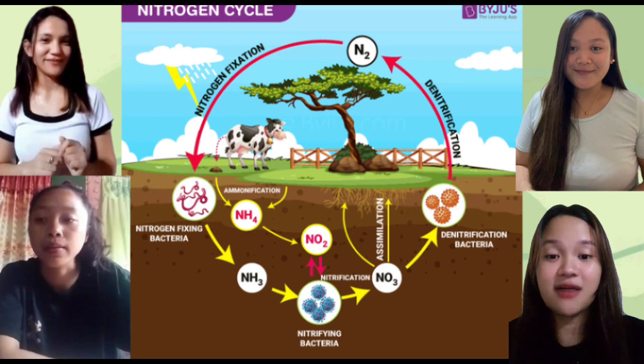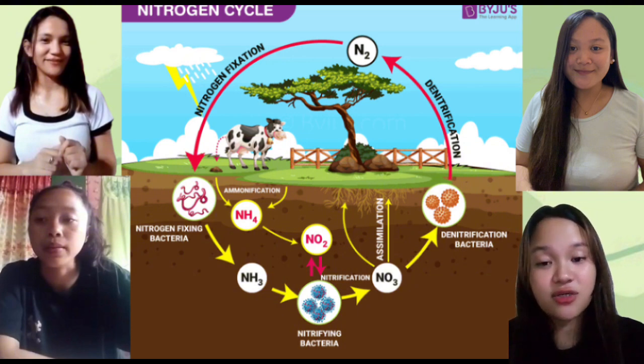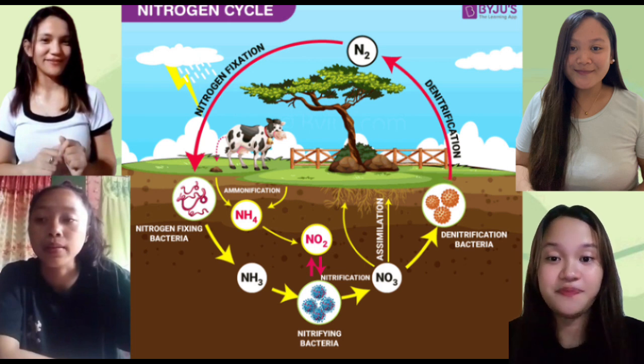And the third one is agriculture. So in agriculture, nitrogen plays a critical role in crop production. They use nitrogen as fertilizer to enhance soil fertility. And the fourth one is all about the environmental impact. So a proper nitrogen cycle is essential for preventing environmental issues such as water pollution. And the fifth one is all about global impact. So the nitrogen cycle has a global impact on climate change and atmospheric composition.